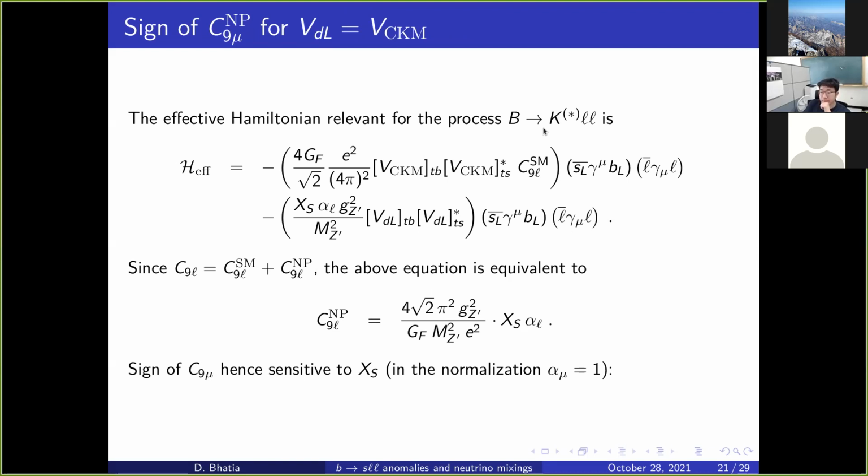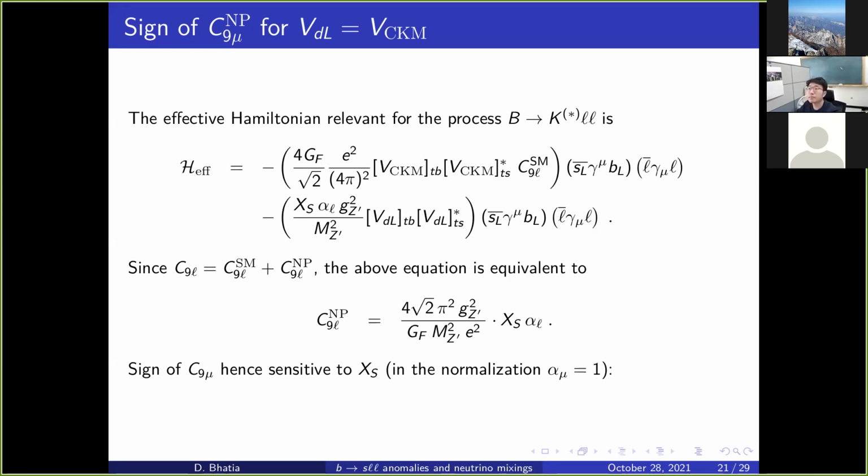So I'll just summarize anyways what we did so that it becomes more obvious. So remember, we talked about flavor anomalies. So there are flavor anomalies in the B to S L L sector. So global fits told us that these anomalies should definitely predict some new physics for the muon sector. For the electron sector, it can or it cannot, but necessarily in the muon sector.